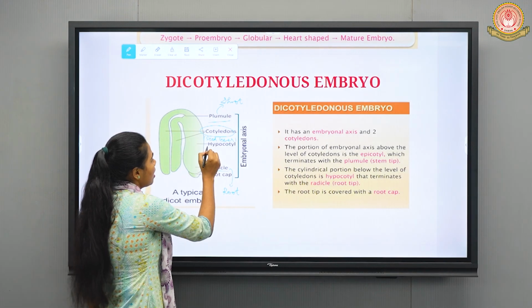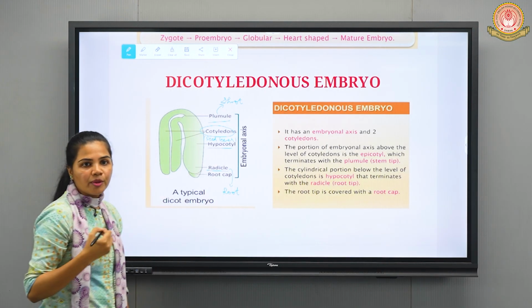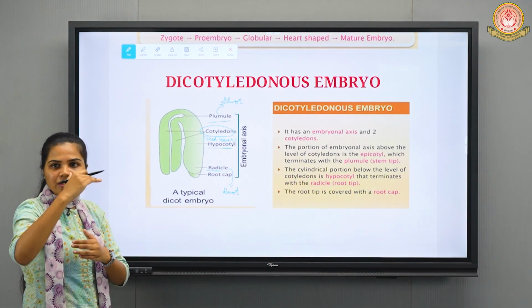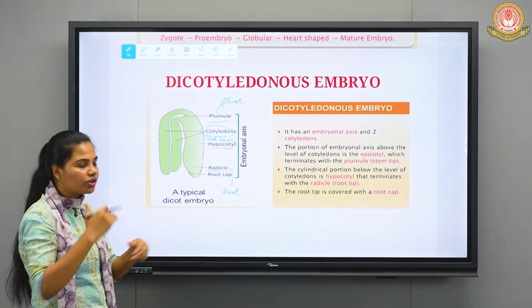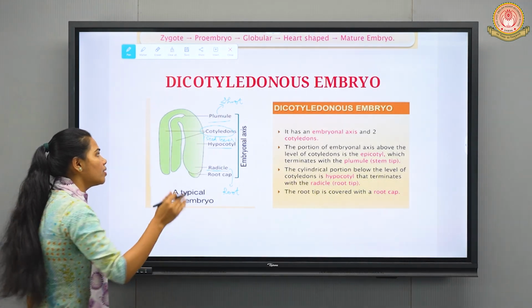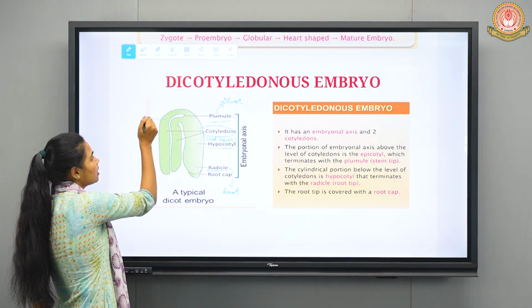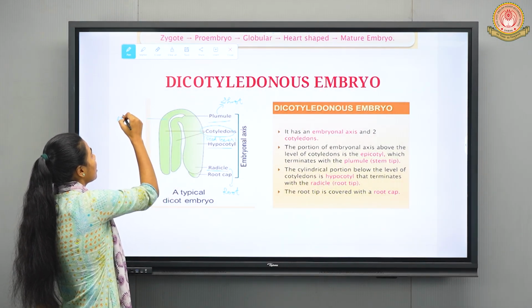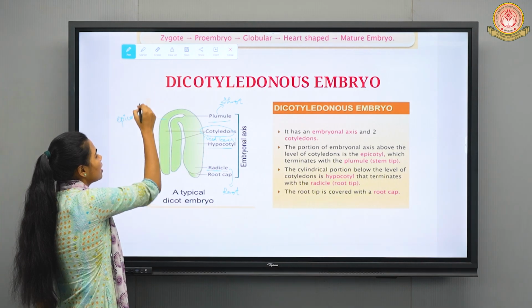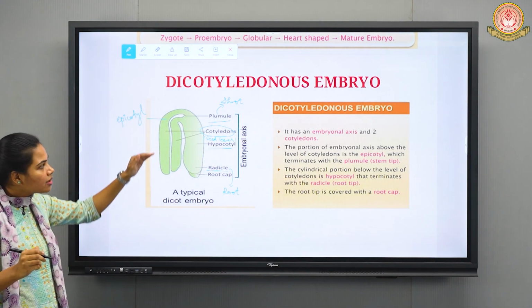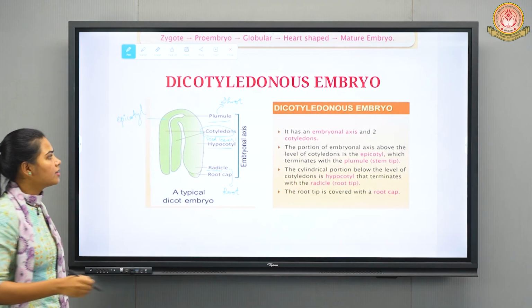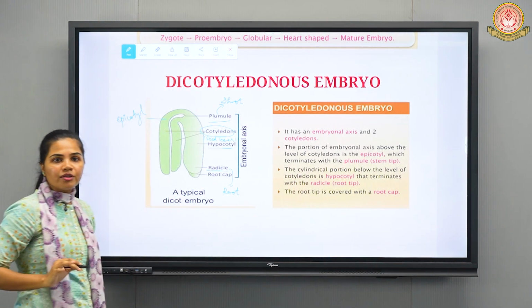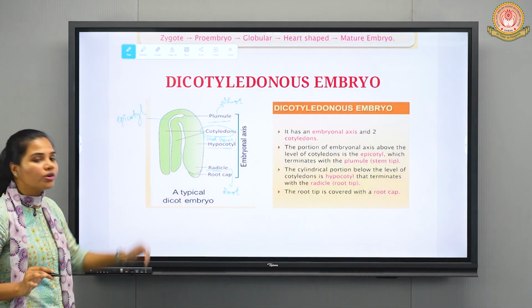Next we have hypocotyl. Hypo means below, so hypocotyl is the part which lies below the cotyledon. And the part which lies above the cotyledons is known as epicotyl, which is near the plumule. This hypocotyl further gives rise to the radicle, and then the root cap.